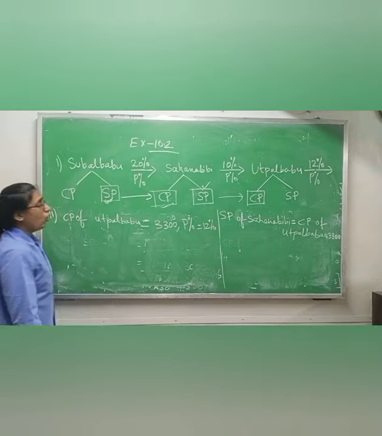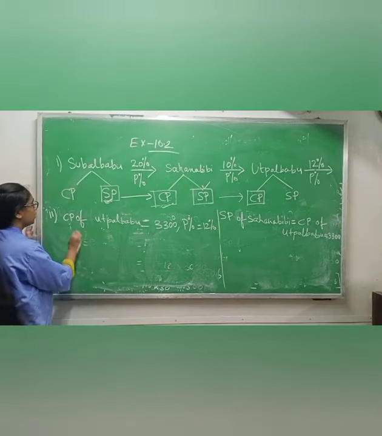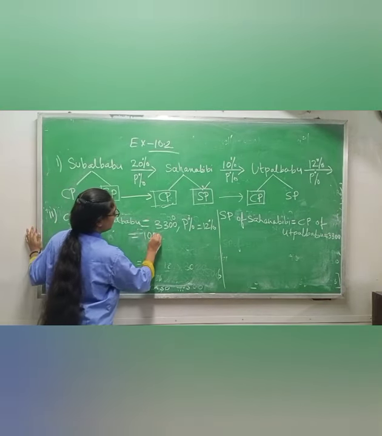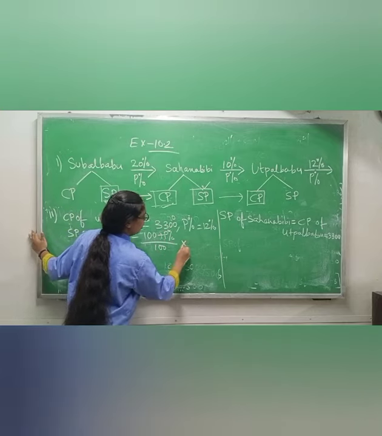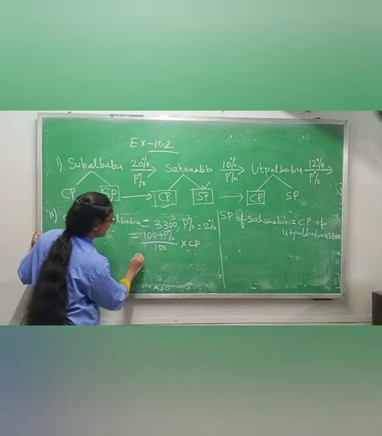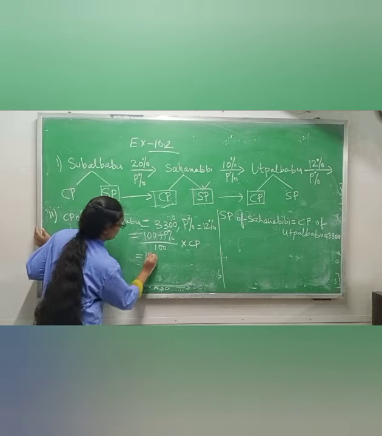Okay. Now what do you have to find? The selling price of Utpal Babu. You will get it easily. You know the formula. Selling price of Utpal Babu equals to (100 plus profit percentage) by 100 into CP. Please learn all the formulas properly, otherwise you will get confused. Which formula will we use, and where will we use it?